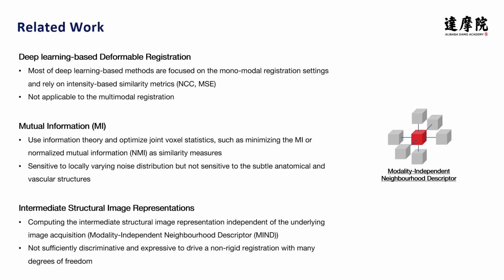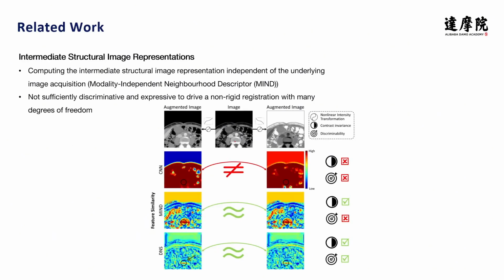By computing the intermediate structural image representation independent of the underlying image acquisition, well-established monomodal optimization techniques can be employed to address the multimodal registration problem. However, we find that such local feature descriptors are not expressive and discriminative enough to cope with the complex anatomical structures in medical images, as shown in the figure.